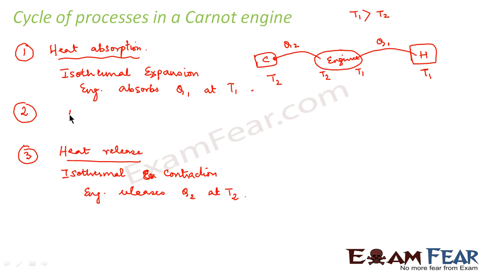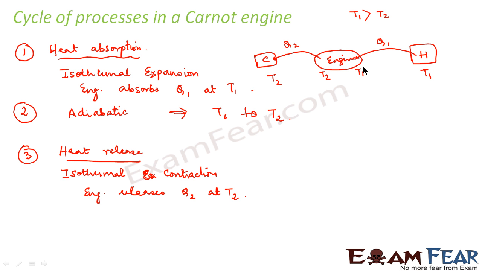So the second step would be adiabatic. In the second step, there will be change in temperature from T1 to T2. Right? Similarly, after we have released heat to the cold reservoir, my system is at temperature T2. So there has to be some process inside the system which will change the temperature from T2 to T1, because only when the system is at temperature T1 will it be able to absorb heat again.